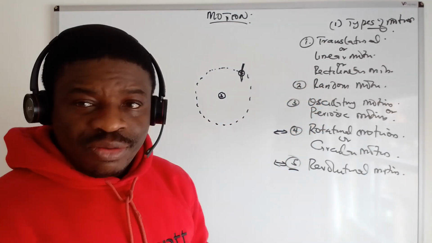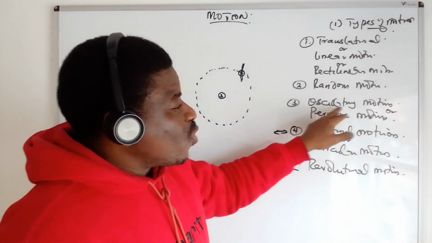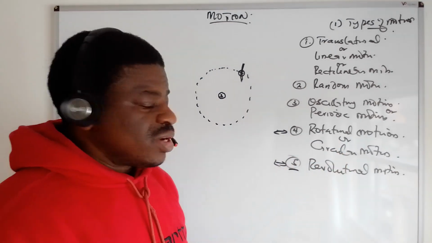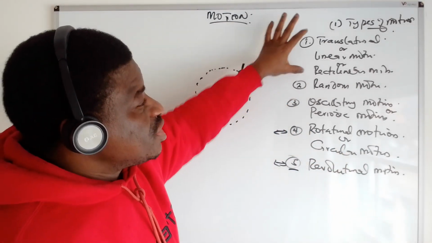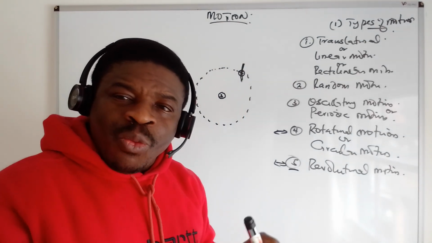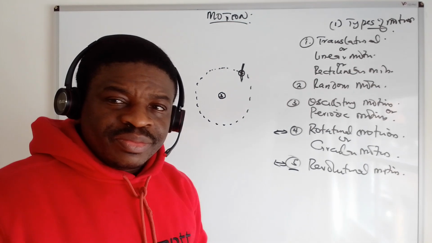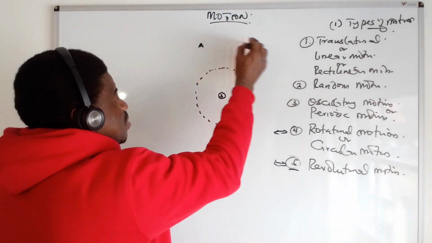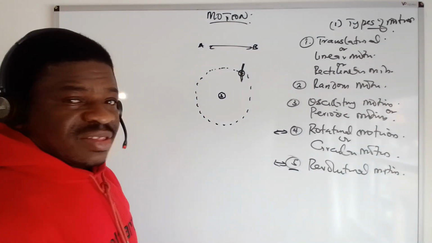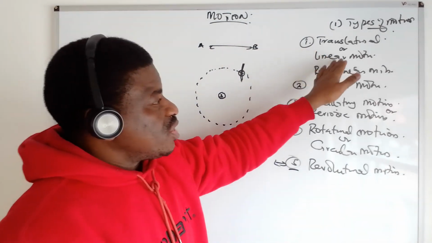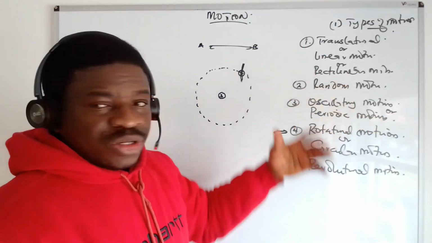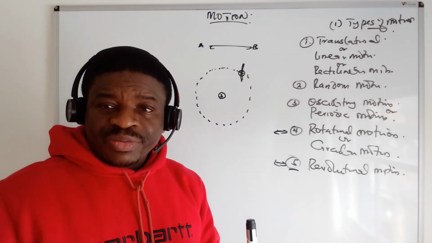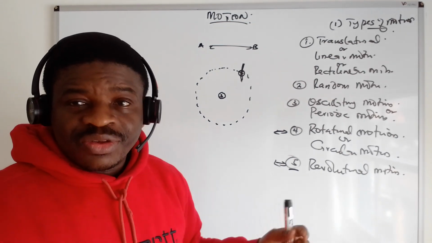Then secondly is the random motion. Then we also have oscillatory or periodic motion. Then we have rotational or circular motion, and we have the revolutionary motion. Now let me explain. Translational motion is like moving from one point to the other in a straight line, from point A to point B. In physics, when you come to the aspect of optics, we'll be talking about rectilinear propagation of light, telling us that light travels in a straight line.